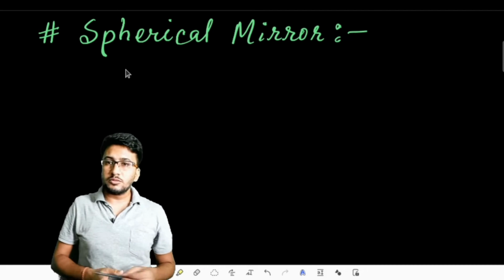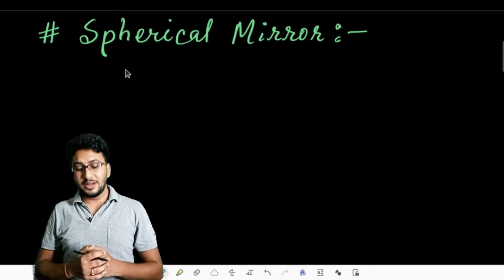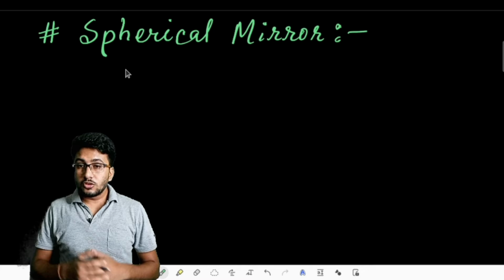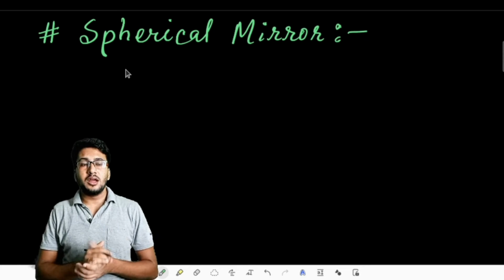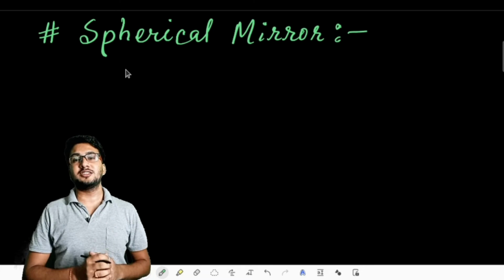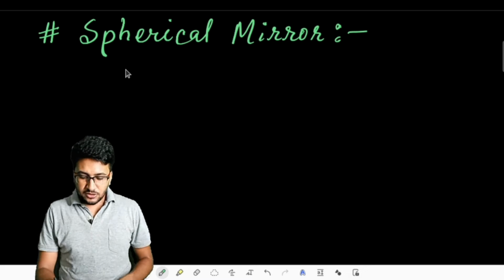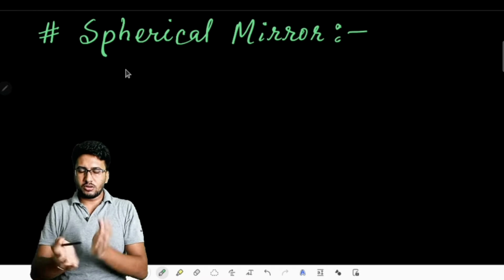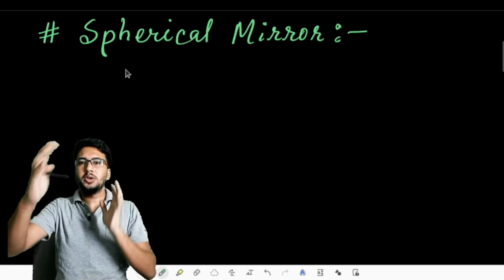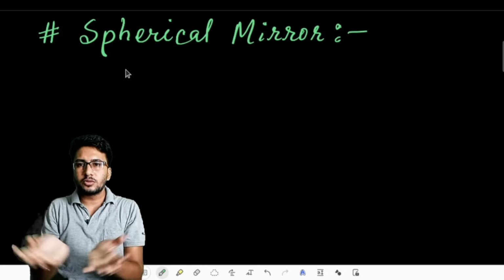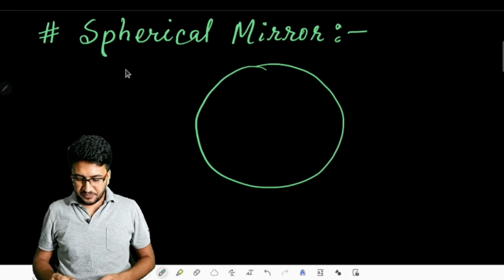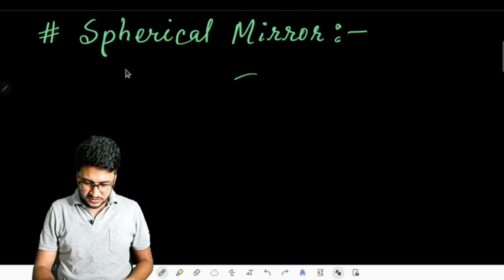So, apart from those plane mirrors, today's class will cover spherical mirrors. Fine, the discussion of spherical mirrors we are going to do. Let us first know how spherical mirrors are made and which types of mirrors are called spherical mirrors. If I take a hollow glass jar, or what I can say is a hollow glass sphere, suppose such a glass sphere I take.